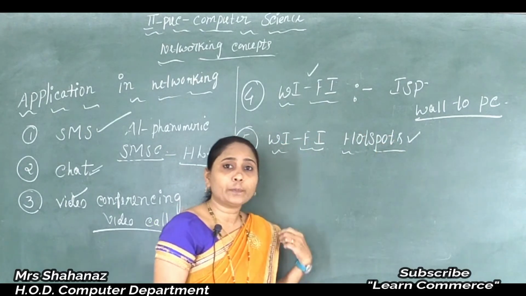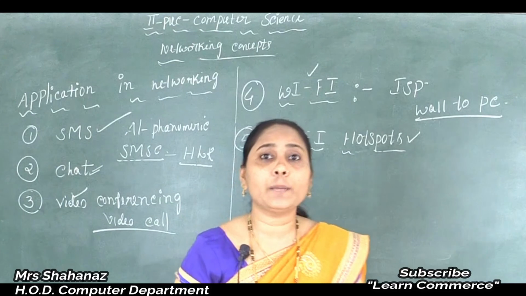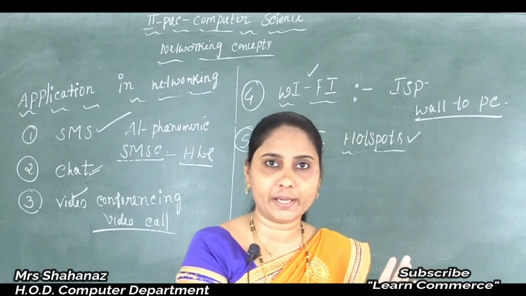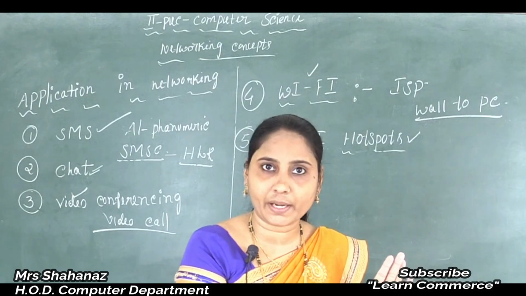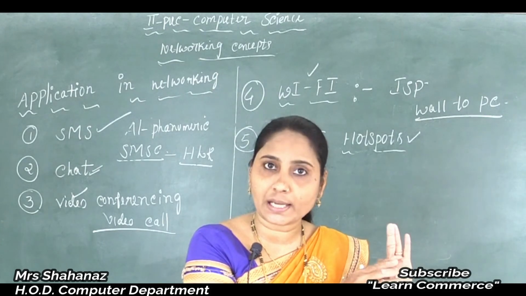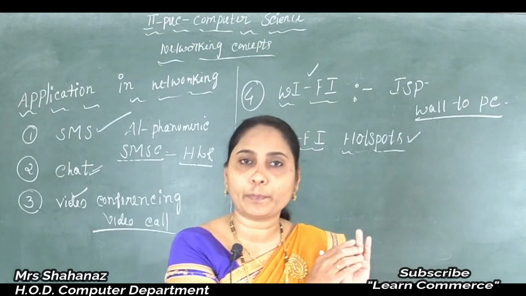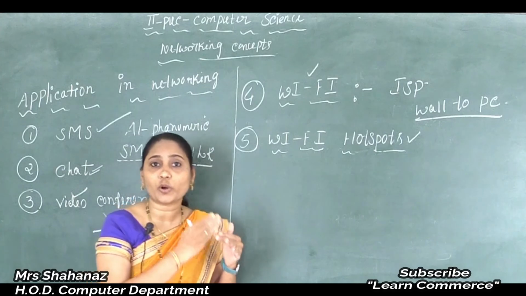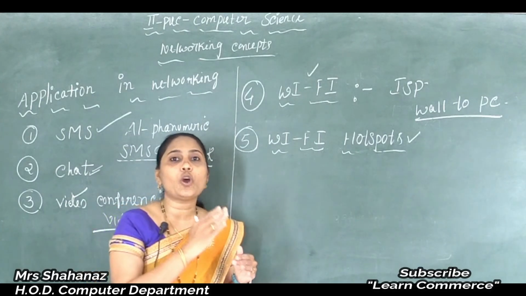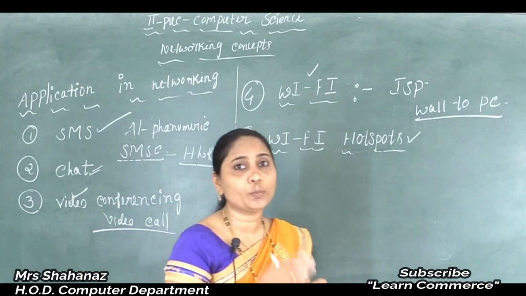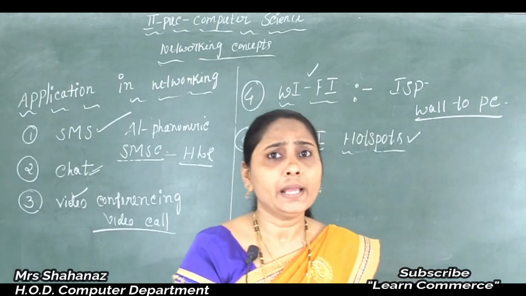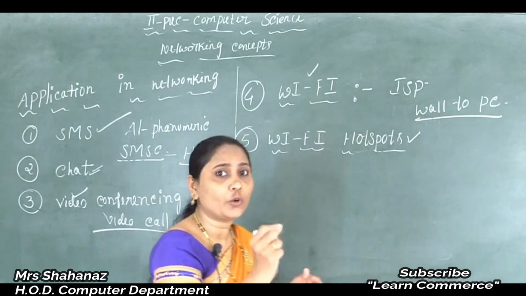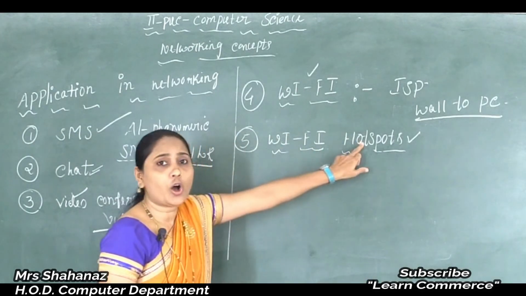Wi-Fi hotspots are public locations, such as libraries, hotels, or airports. Sometimes such connections are free of charge, and sometimes we need to pay some money. It is fee-based wireless internet access through the Wi-Fi hotspot.